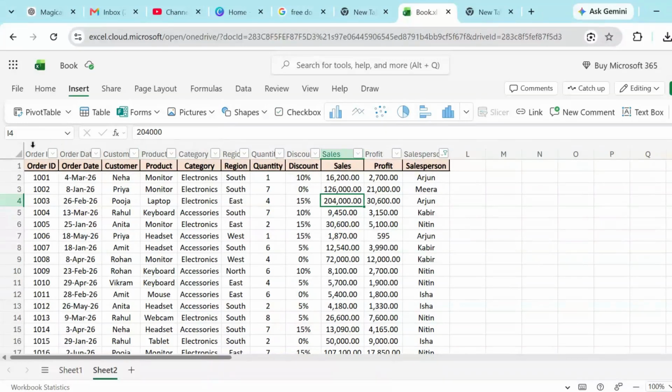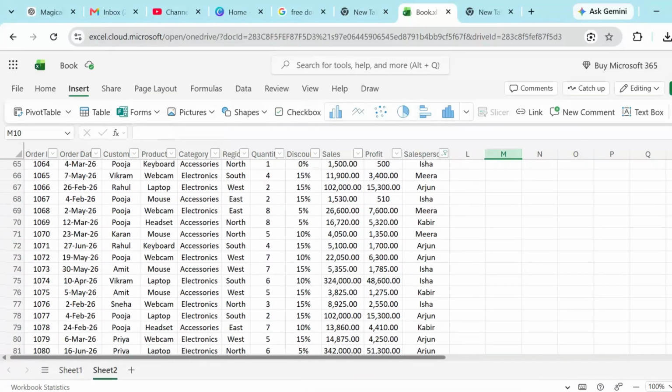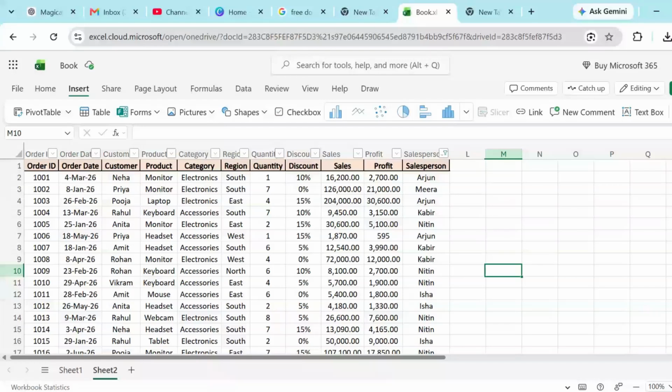As you can see, we have different columns: name, order ID, order date, customer, product, category and so on. Your data might have different columns and column names, but before processing any data, our first step is to organize data properly. Here you can see that more than 100 rows of data are present and it belongs to a small company. Still, there are many companies who are saving and storing their data in Excel.